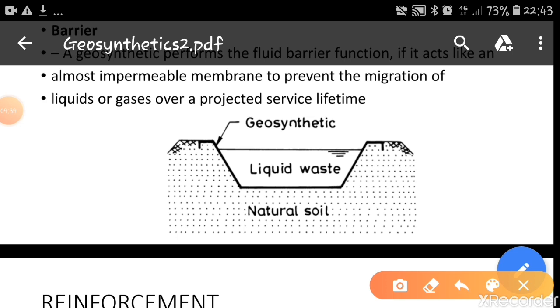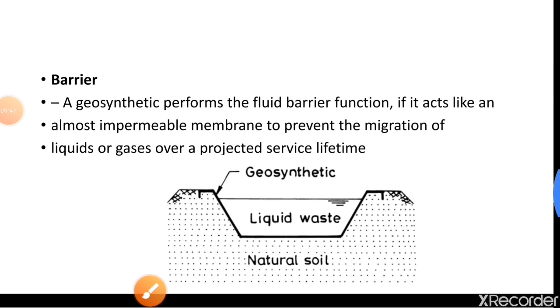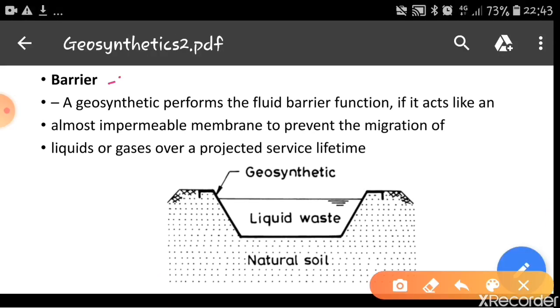These geosynthetics are also used as barriers, that is, a geosynthetic performs the fluid barrier function if it acts like an almost impermeable membrane to prevent the migration of liquids or gases over a projected surface lifetime. You can see here there is a canal which carries water or liquid waste, and since it is waste, that waste should not come in contact with the natural soil or the water below the soil.